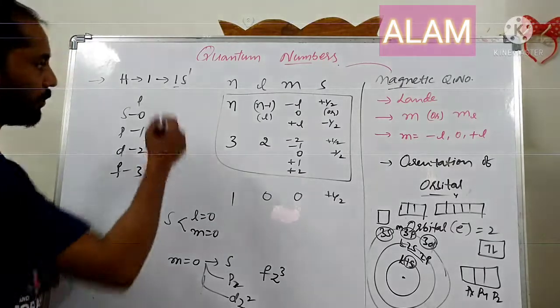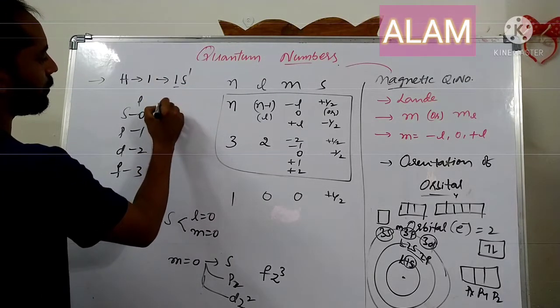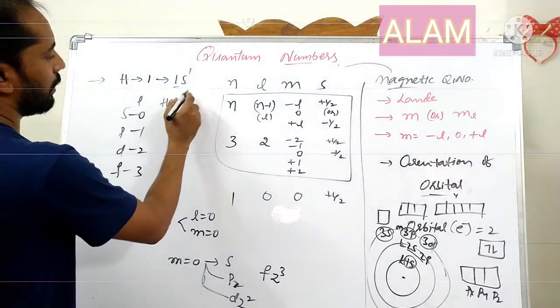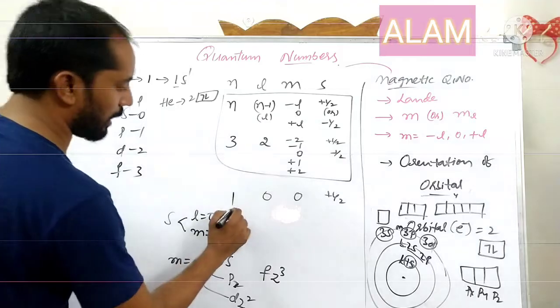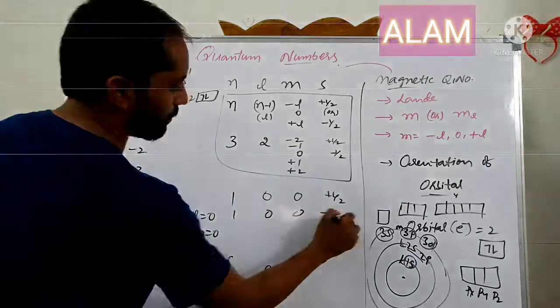For the second one, helium has atomic number 2 and electronic configuration 1s2. For the first electron the set is 1, 0, 0, plus half; for the second electron, 1, 0, 0, minus half.